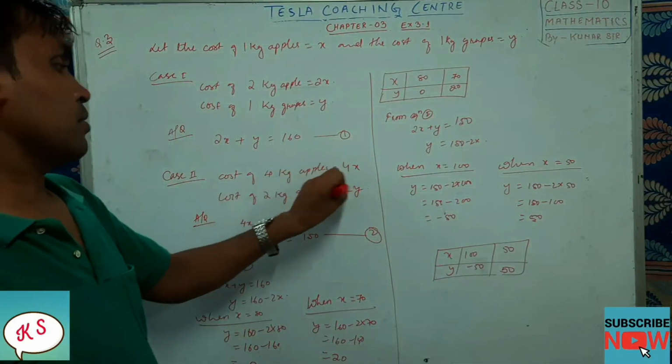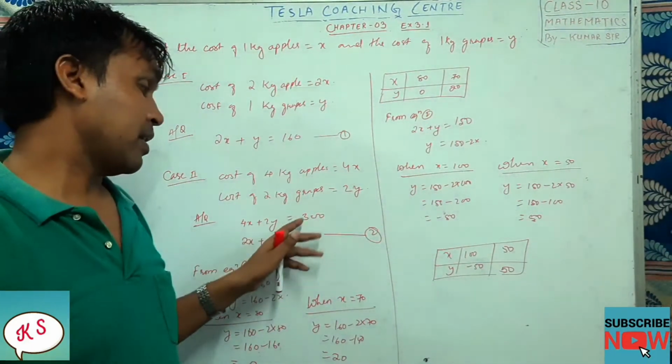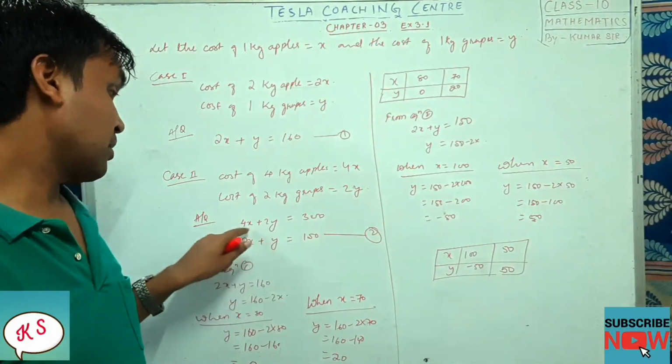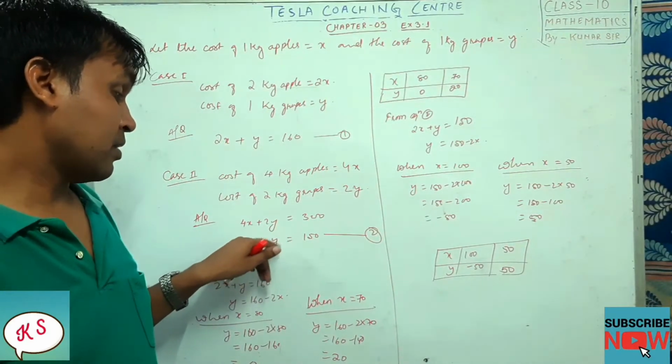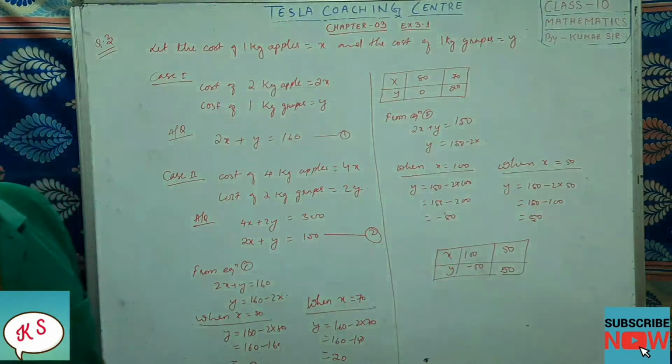As per the question, this one you will add it, then they have paid 300. So 4x plus 2y equal to 300. You can see clearly these are all divisible by 2. So divide it: 2 2s are 4x plus 2 1s are 2y, and this will be 150. This is your equation number 2.